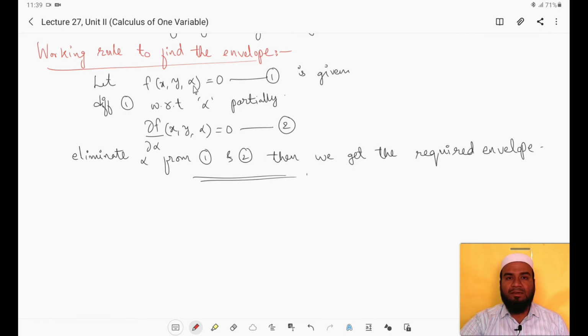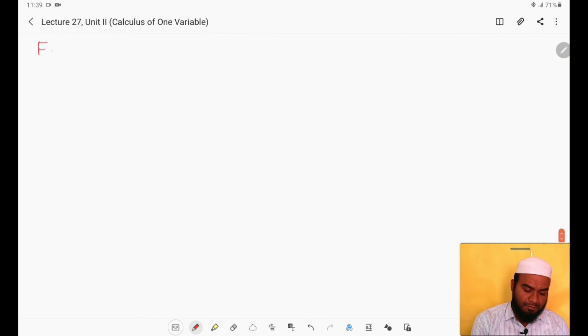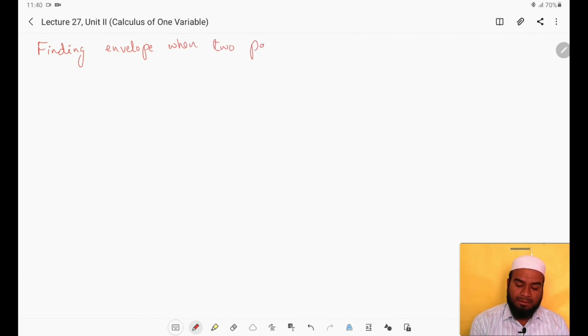If a 2 parameter family is given, then definitely a question will be for 5 marks. So now we will learn how to find the envelope when the given family of curves has 2 parameters. Let us put the side heading: finding envelope when 2 parameters are connected by a relation.